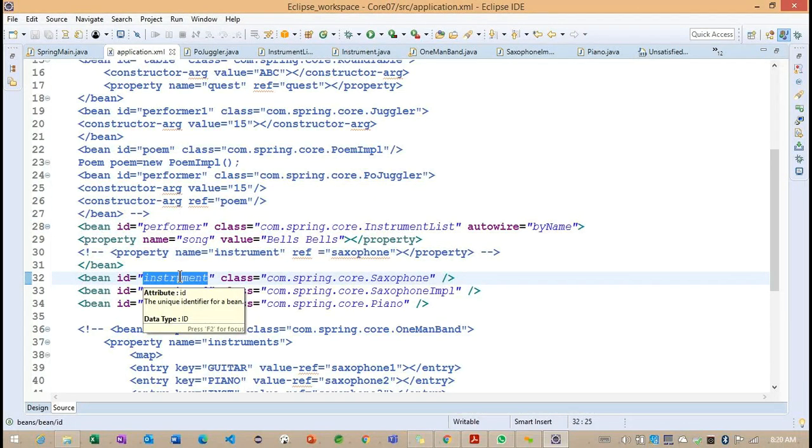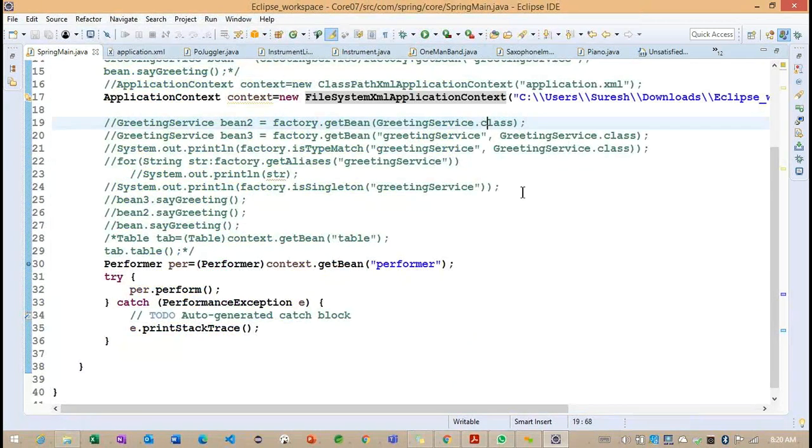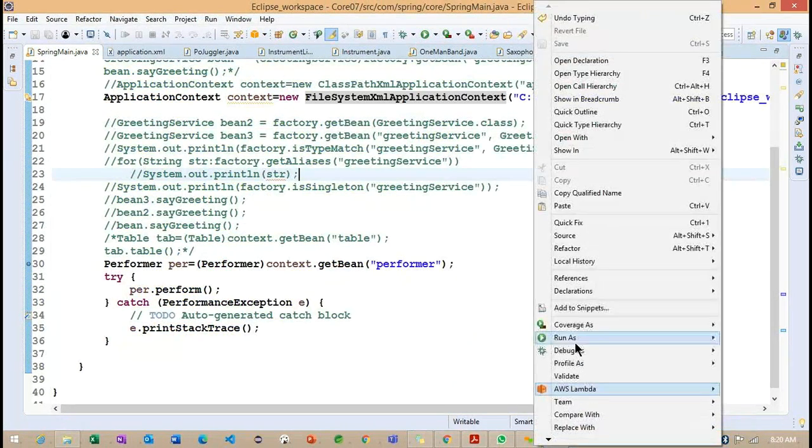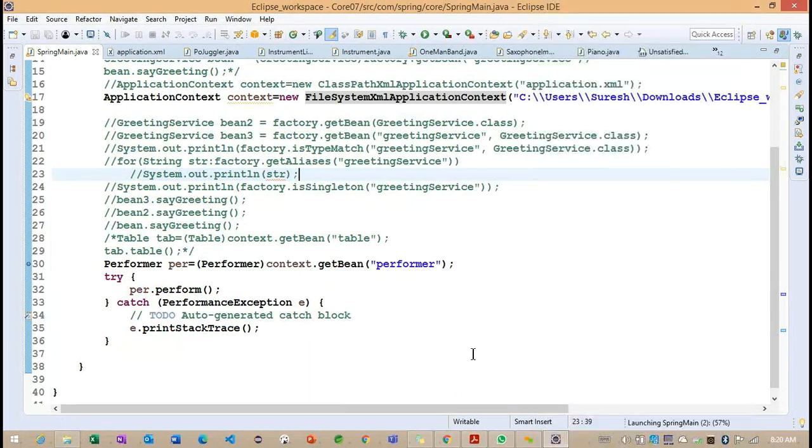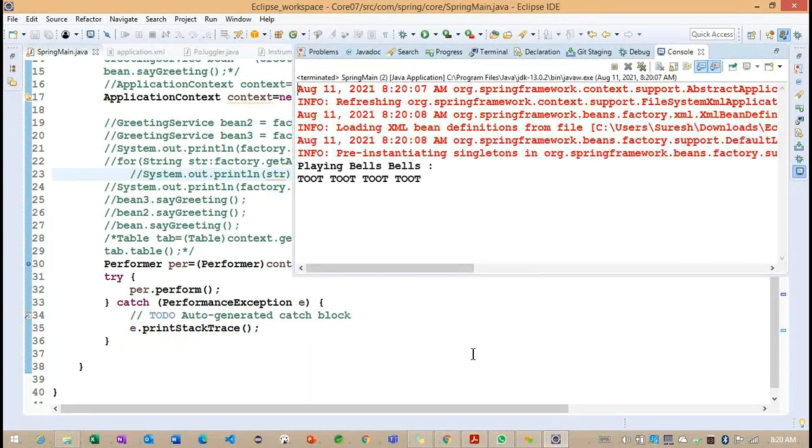The name of the property we provided is instrument, so we gave the same thing as the ID. Now you can understand it one more time. So now, without any exception, the output we are expecting is the output we got here.